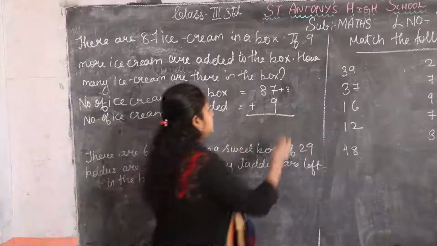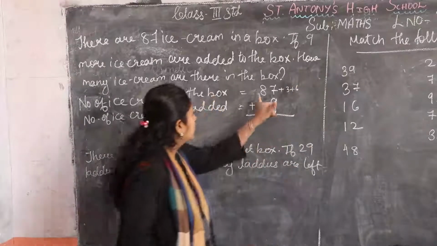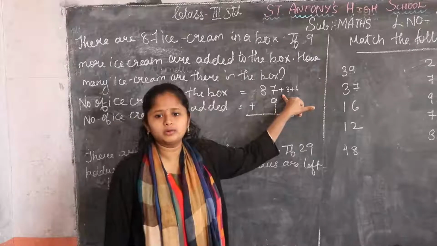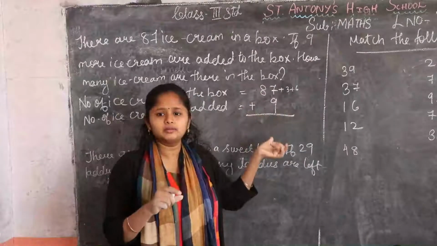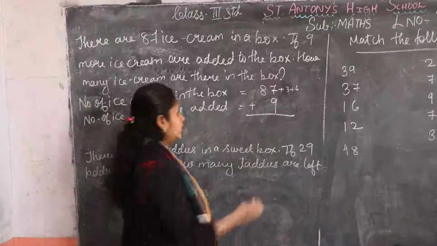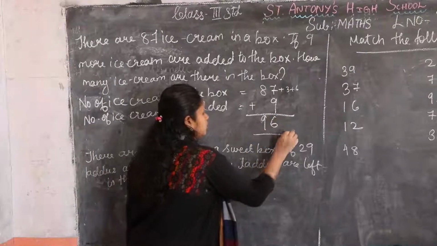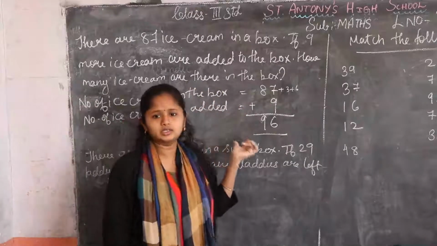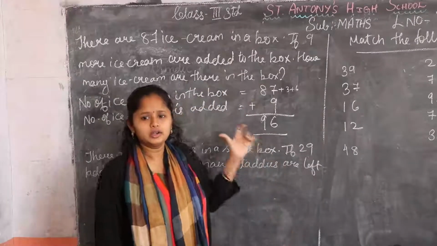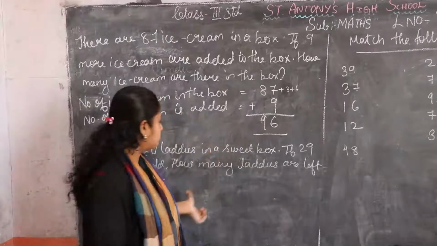Okay. Split 3 plus 6. So 87 plus 3 is how much? 90. Now how much is left? 6. So 90 plus 6 is how much, children? 96. So how many ice creams are there now? 96 ice creams are in the ice cream box.